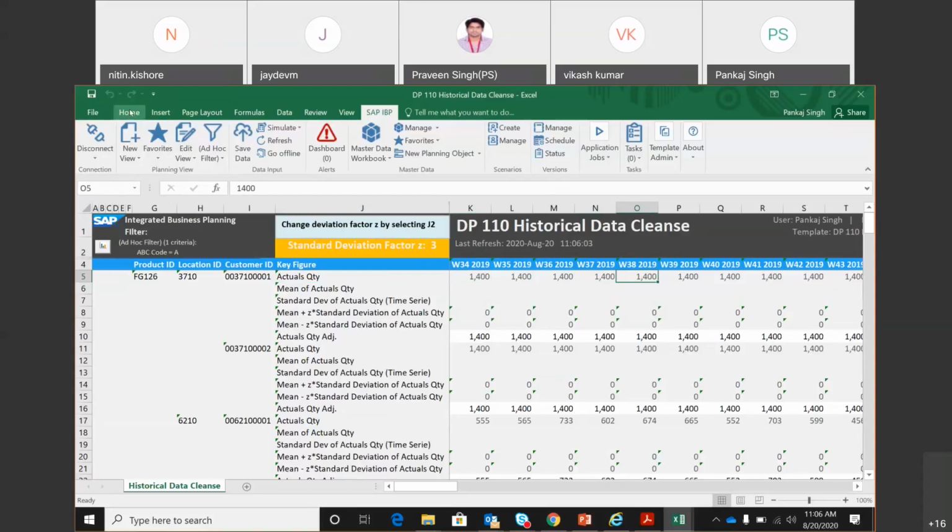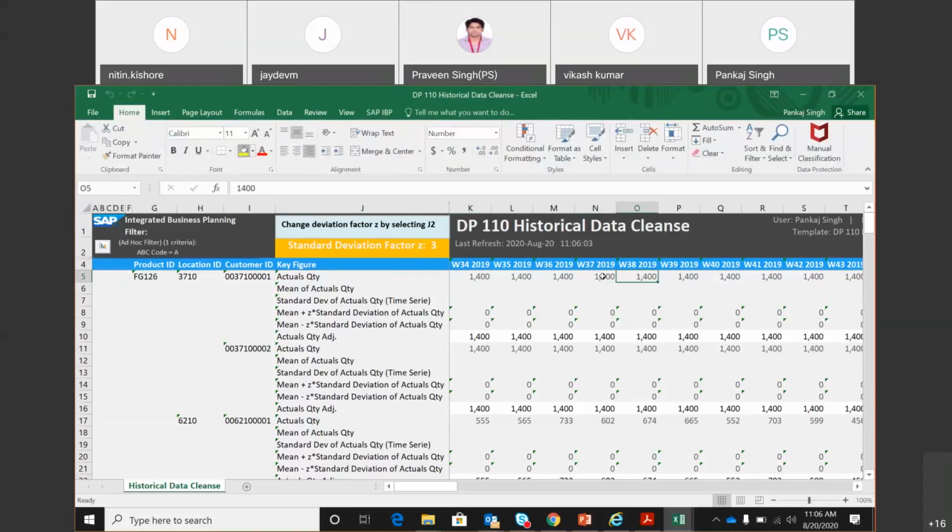Can somebody try? What is the business meaning of this number? This 1400 here? Is it actual sales quantity? Sales quantity, yes, but whose sales quantity? The finished part. What is the name of that finished product? SG126. Yes, yes. And where?